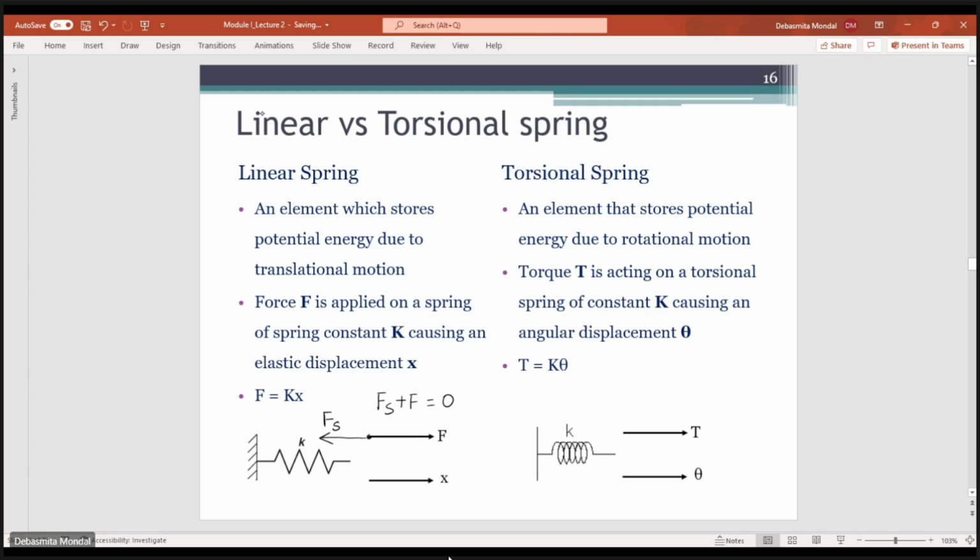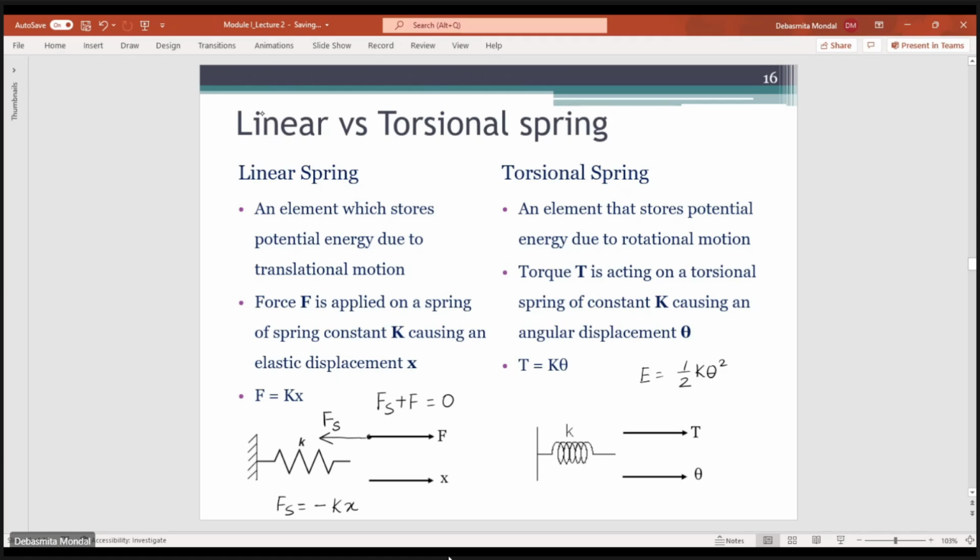The force F being applied is equal to K times X, so the restoring force applied by the spring is equal to minus K times X. Similarly, for a torsional spring, T equals K theta, and the energy stored will be half K theta square.